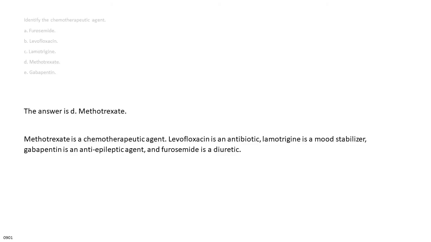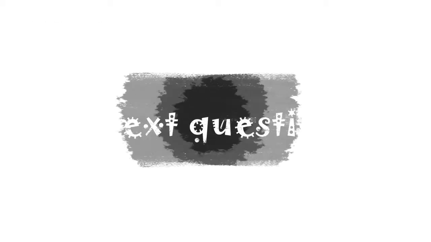The answer is D. Methotrexate. Methotrexate is a chemotherapeutic agent. Levofloxacin is an antibiotic, lamotrigine is a mood stabilizer, gabapentin is an anti-epileptic agent, and furosemide is a diuretic.